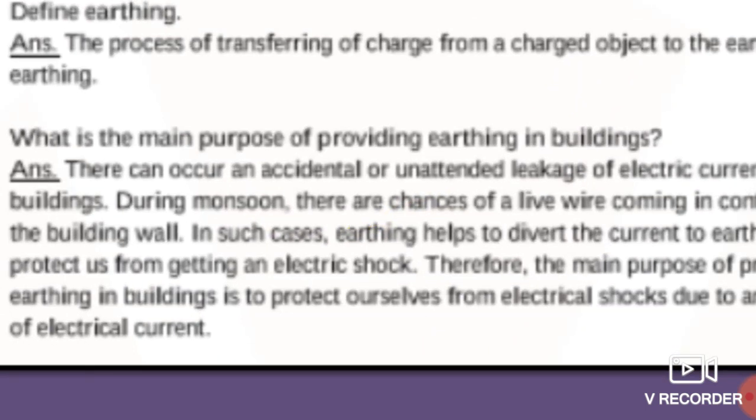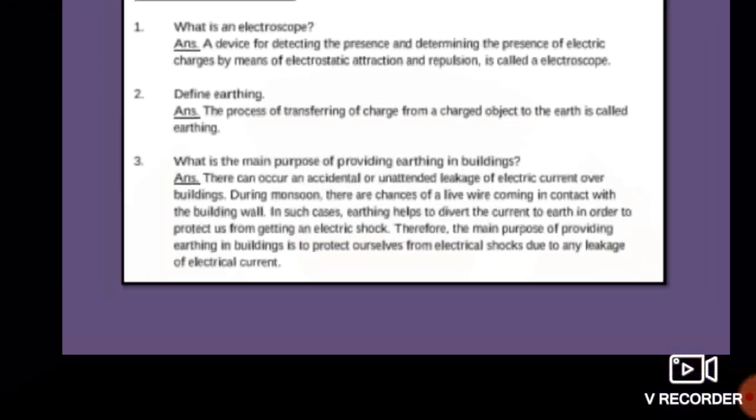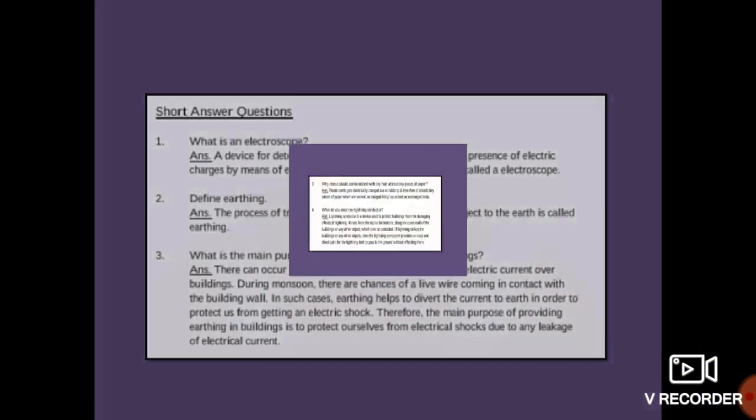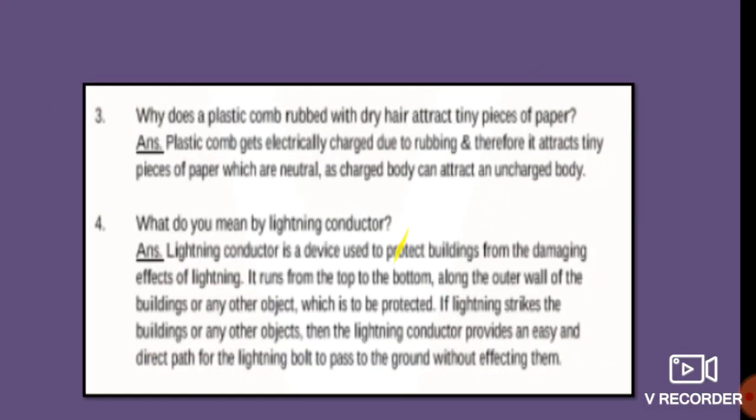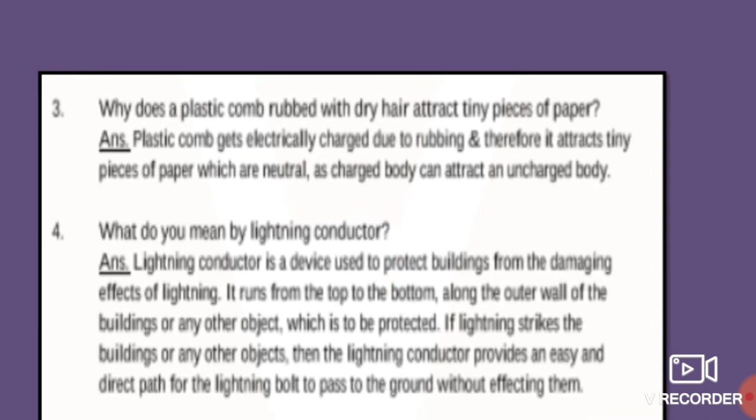Okay, students. The next question is, why does a plastic comb rubbed with dry hair attract tiny pieces of paper? This experiment we also saw in our regular lecture.